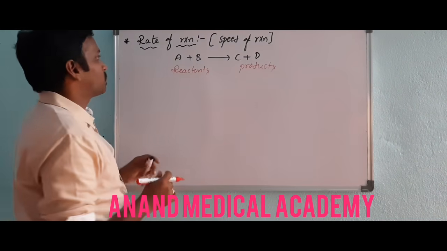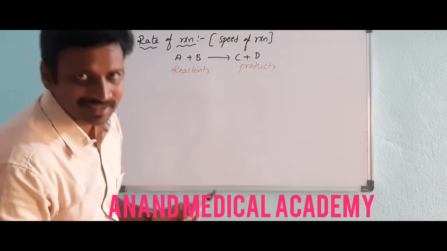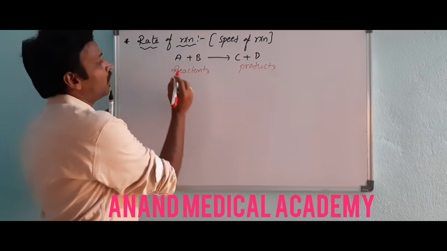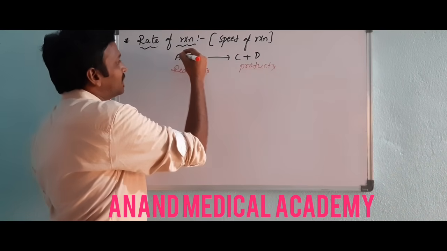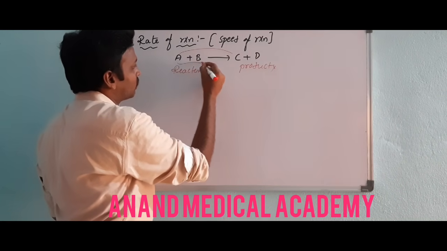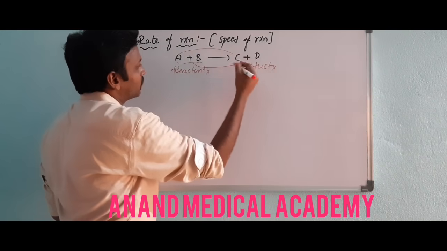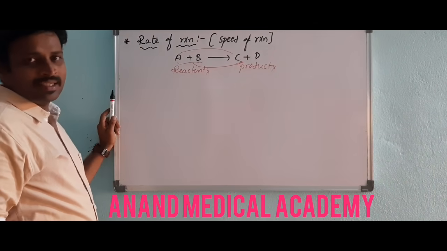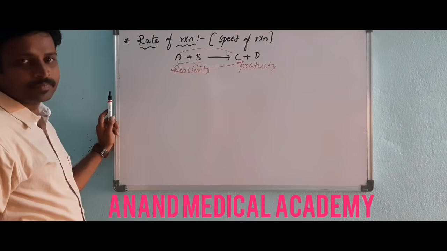Sir, now on what basis will we say speed? You know already, these reactants are converting: A is converting and B is converting into C and D. Suddenly what happens?